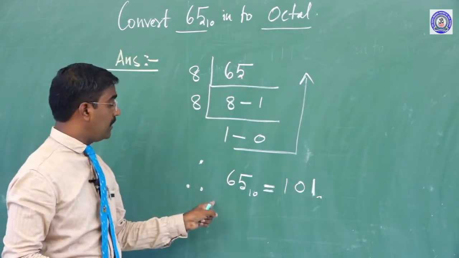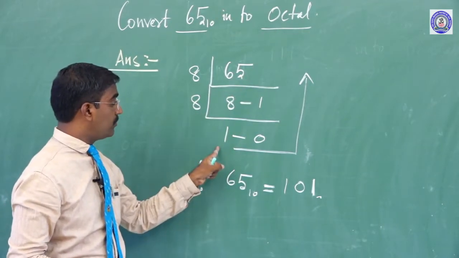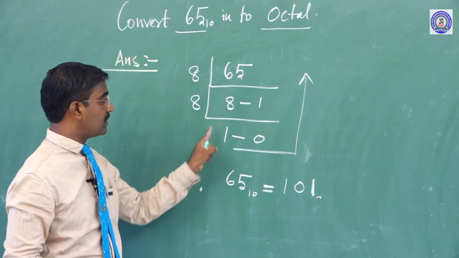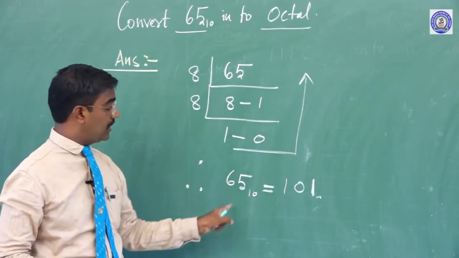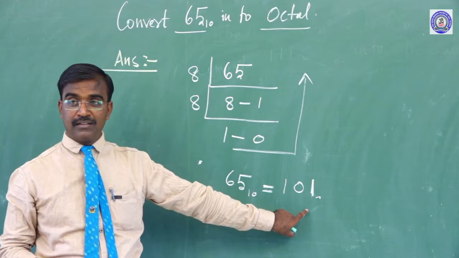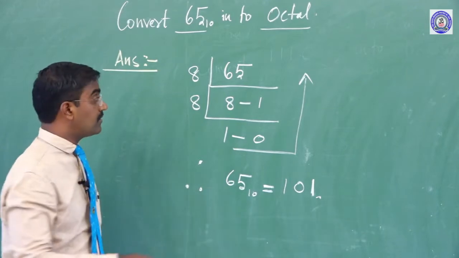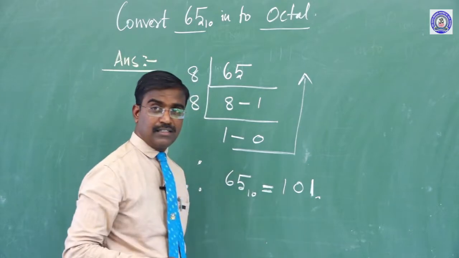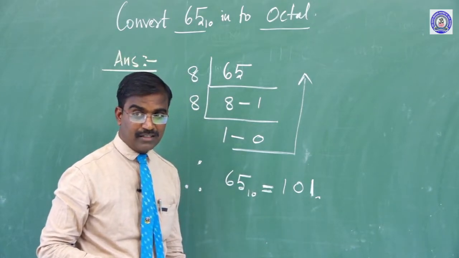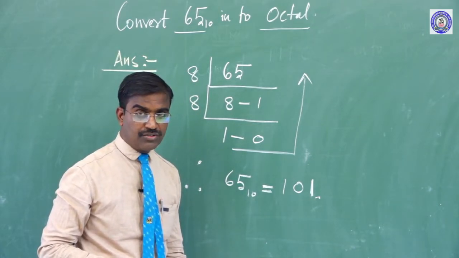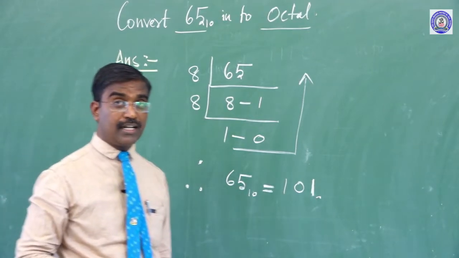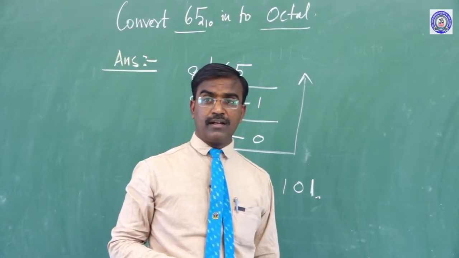Octal means this number is first divided by 8: 8 8s are 64, the remainder is 1, 8 1s are 8. Here what answer will come? The base value is 8, so that is why it will come as base 8. Is it clear? 100%? Otherwise you check 1 0 1. You check and tell me. Okay, I think.